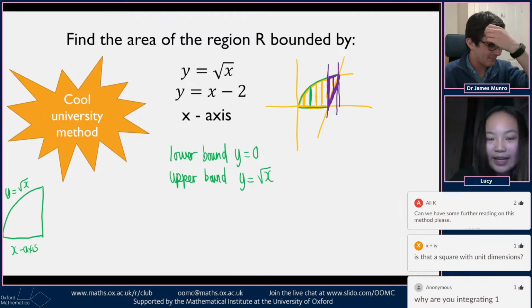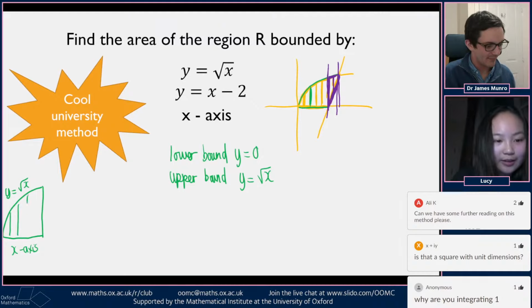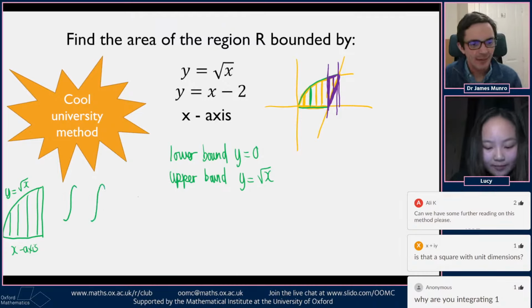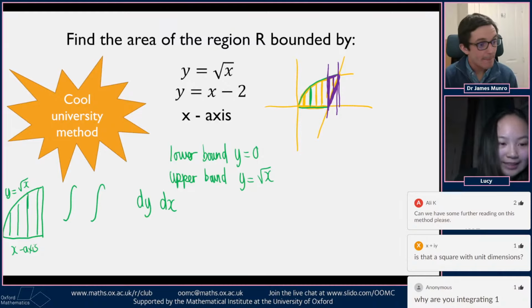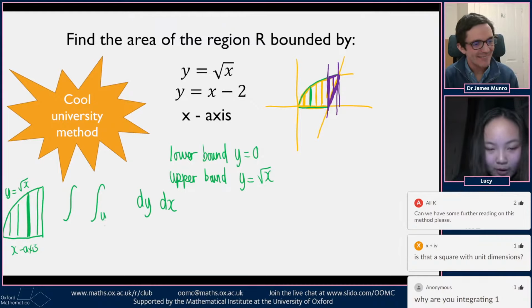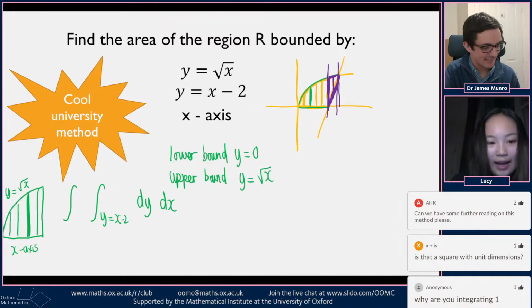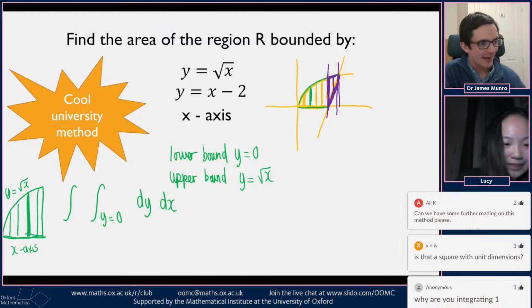So we are taking integrals downwards, so we should be able to do this. We could do this the double integral way. So if we have double integrals, we have a dy first and then a dx. For the dy limits, we would take one of these little strips. It would be y equals x minus 2, and then, no, it would be y equals 0 as the lower bound, because it's the green one. And then at the top, it would be y equals square root of x.